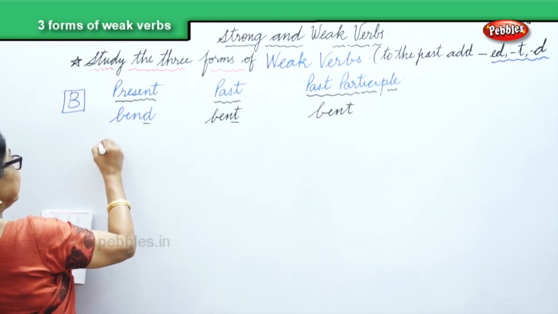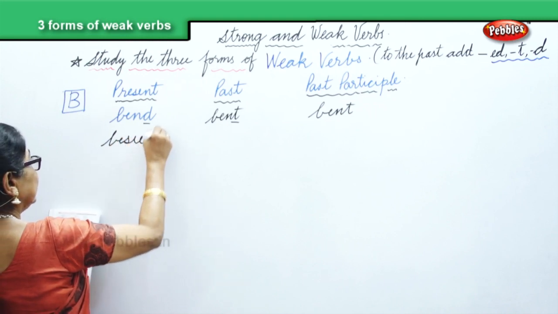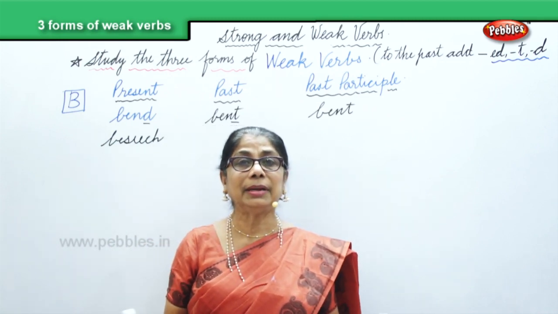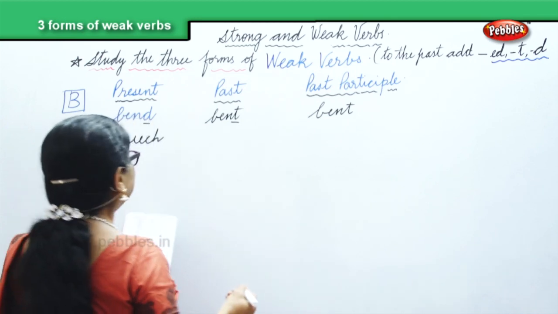Beseech. You go and ask a person, you beseech a person. Besought.